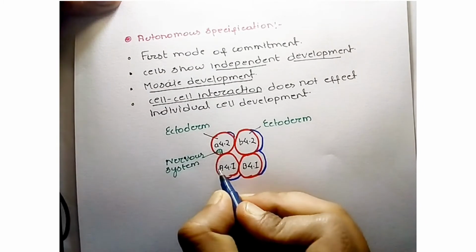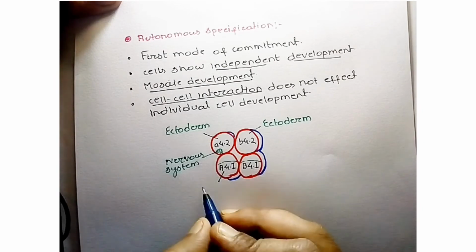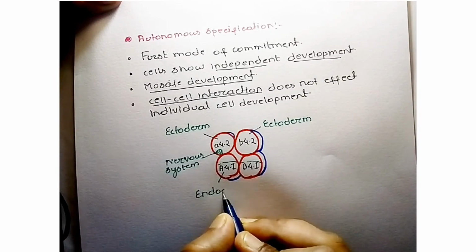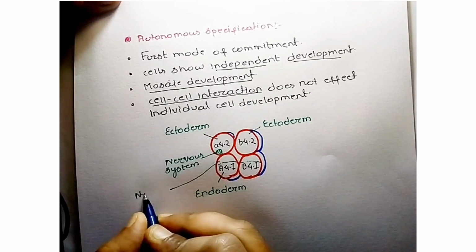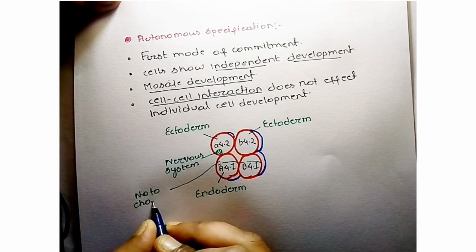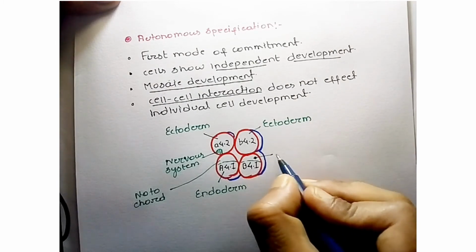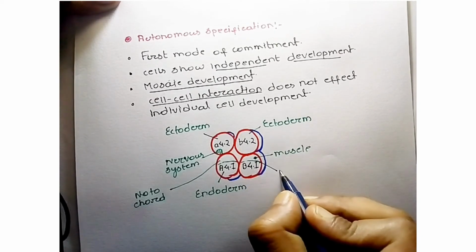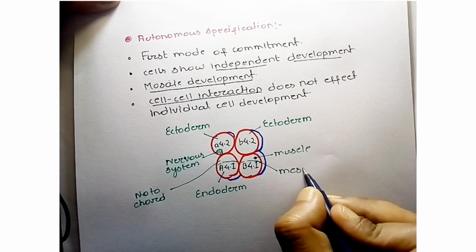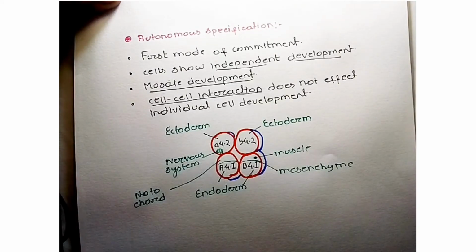Now suppose we divide these blastomeres: this part forms endoderm, this part forms notochord, this region forms muscle, and there is a region forming mesenchyme, and ultimately this region also forms ectoderm. So this is the united state of the 8 blastomeres.